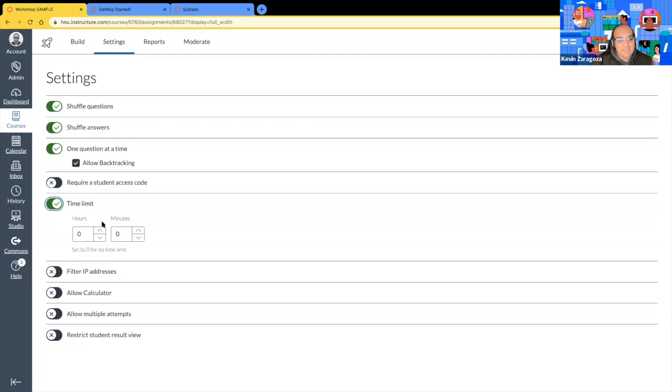Time limits. This is where I set the time. You get your hours and the minutes. You can use the little arrow keys here, or you can just type it in as well. Let's go ahead, 1 hour, 12 minutes.